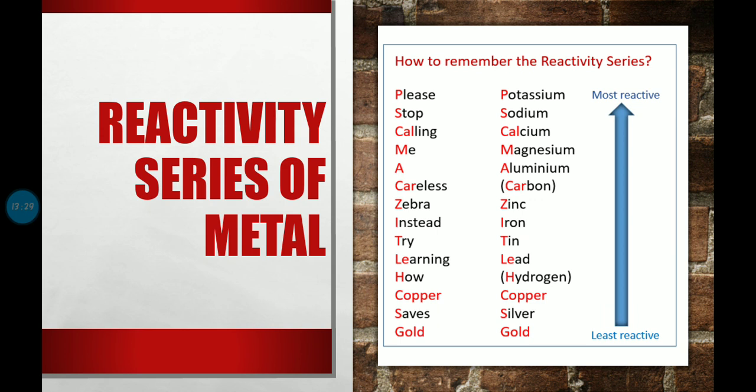Metals are divided into three types: highly reactive metals, moderately reactive metals and less reactive metals. So remember which metals come under highly reactive metals, which come under moderately reactive metals, and which come under less reactive metals.